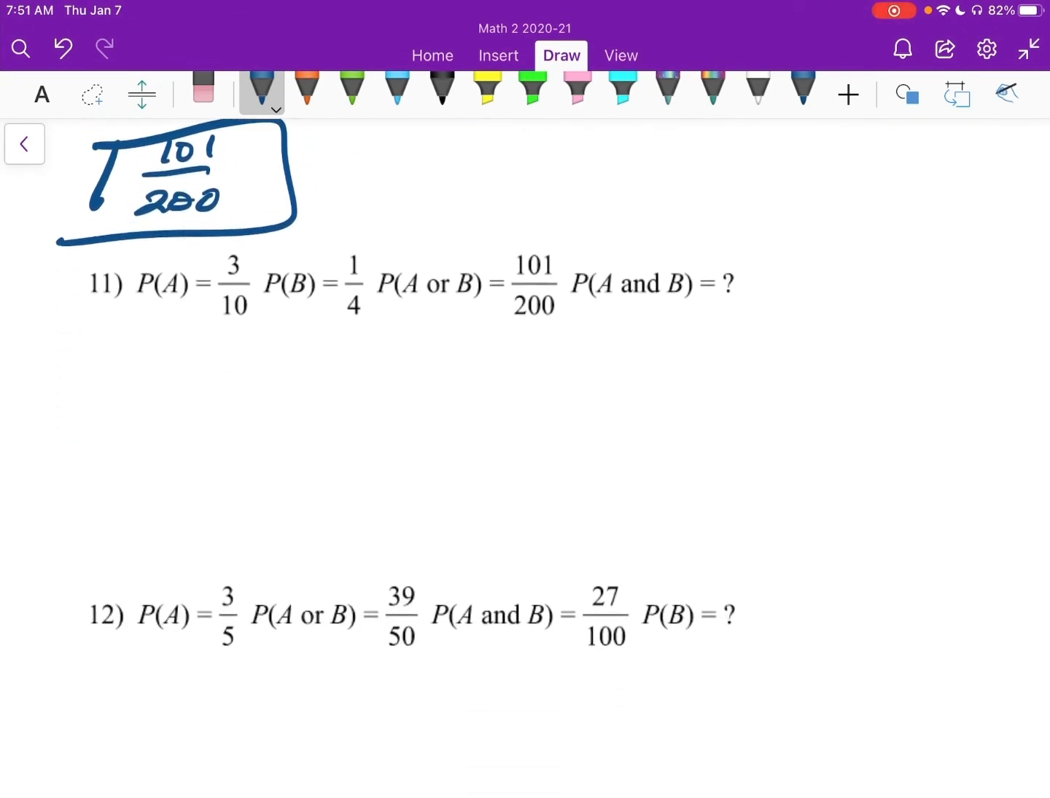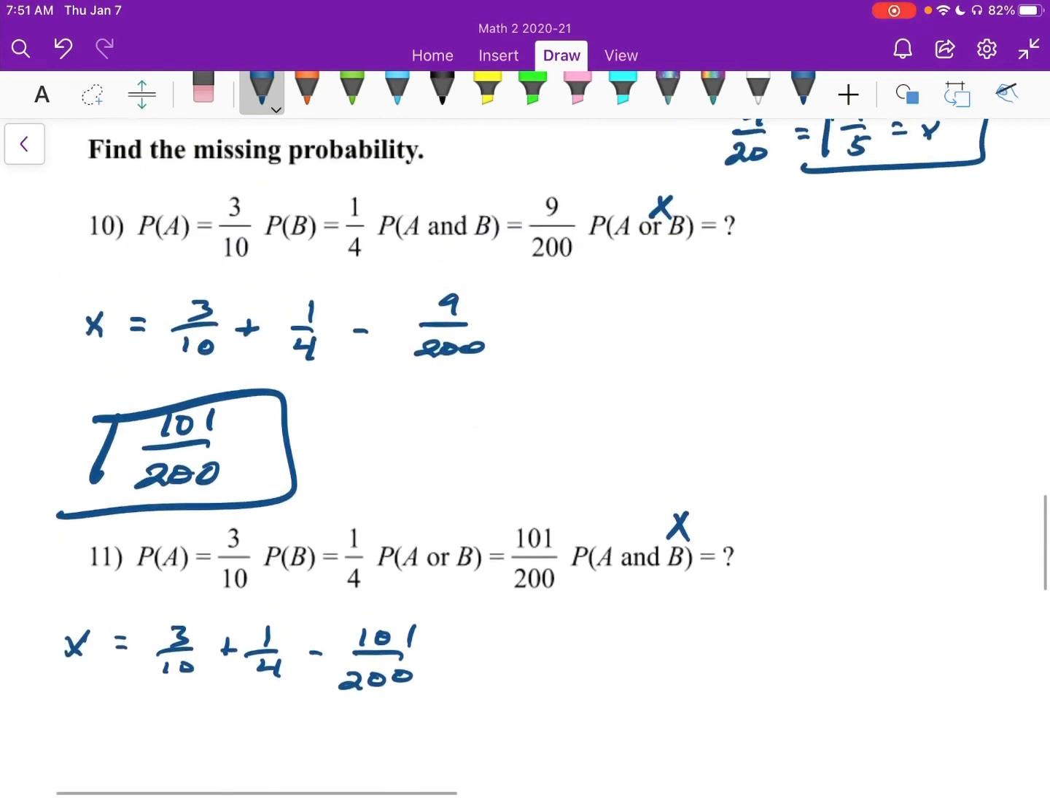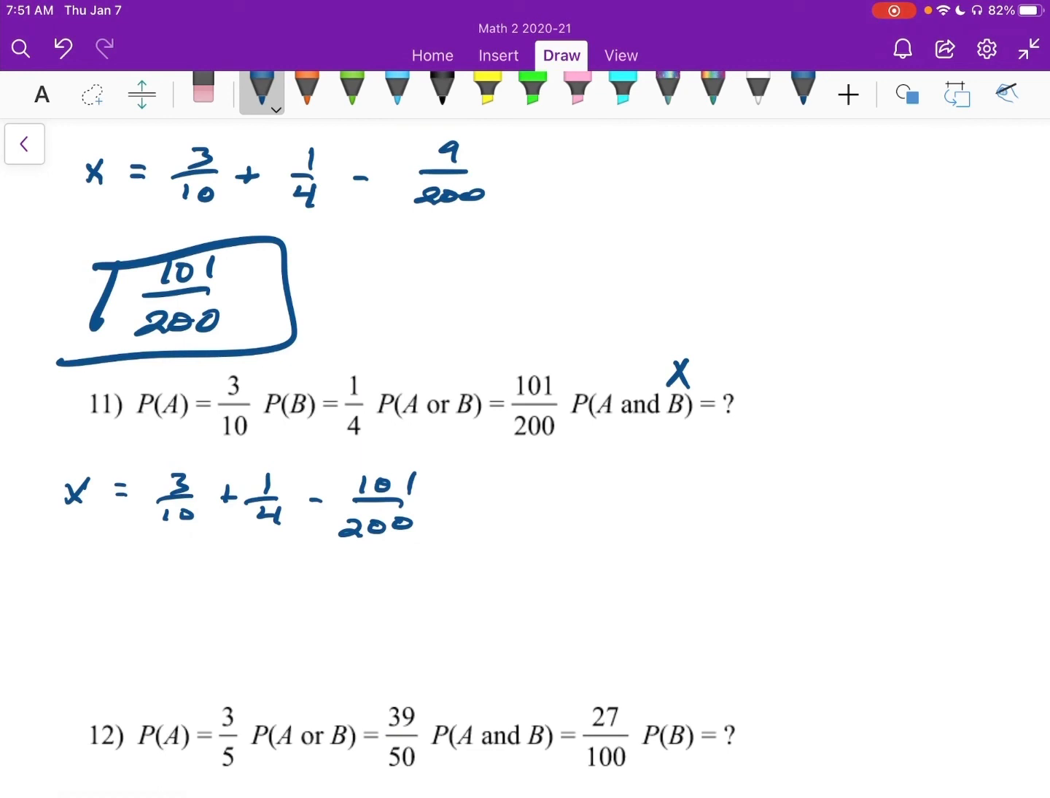Next up, again, we're looking for A and B. We'll call him X. And so we have X equals 3/10 plus 1/4 minus 101 over 200. Is this the exact same problem? No, it's not. But I could say really quick, well, this is going to be 9 over 200. I'll type it in again just to make sure. Yep. All right, there we are.